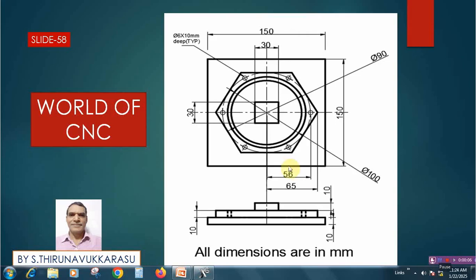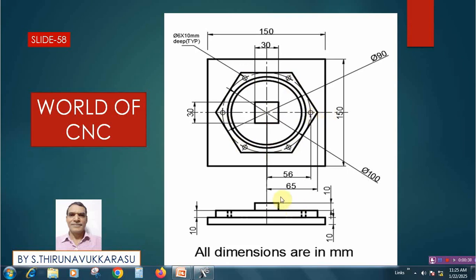In this we have two rectangles of size 150 by 150 and 30 by 30, and we have two circles with 90 mm diameter and 100 mm diameter, and one hexagonal polygon is there. This distance will be 65 mm, the center to one corner of the polygon, and we have six circles for drilling operation with 6 mm diameter and 10 mm deep.